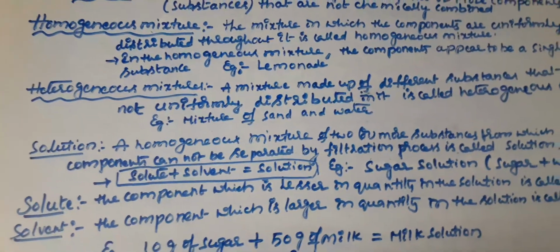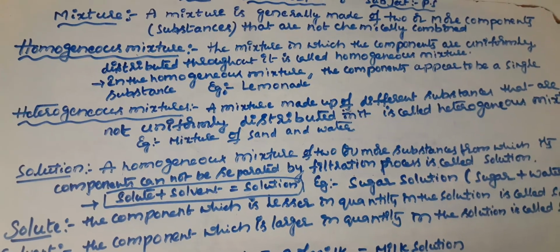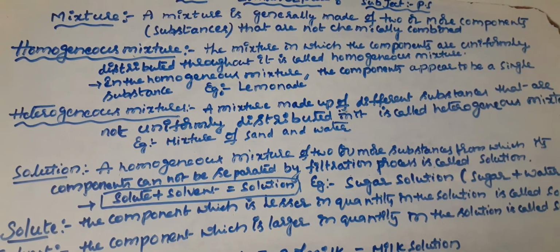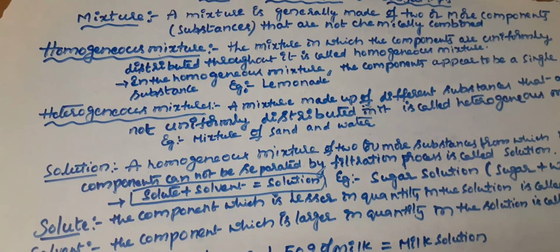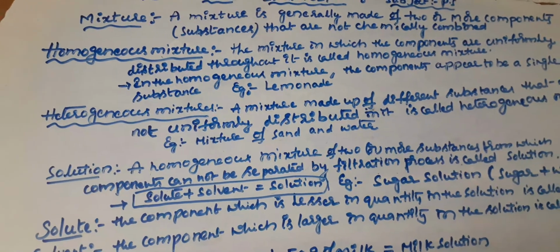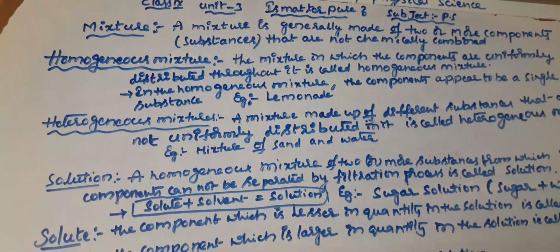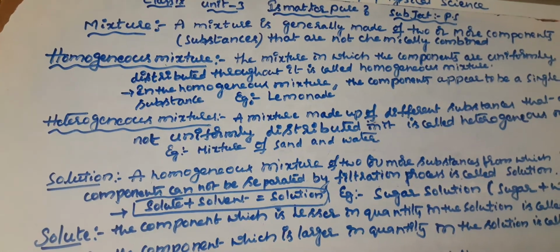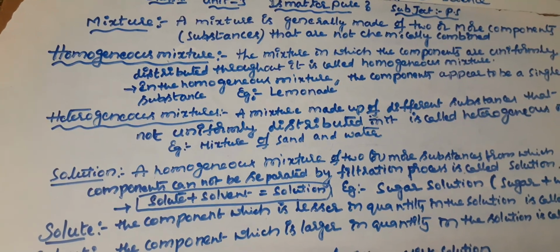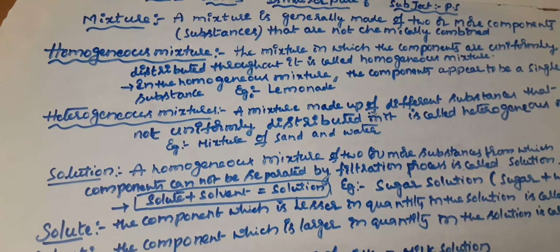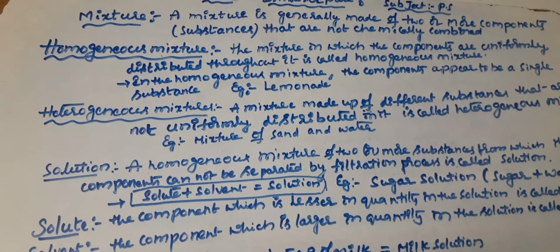Now, heterogeneous mixture. A mixture made up of different substances that are not uniformly distributed in it is called a heterogeneous mixture. A mixture of sand and water. Suppose sand is added to water, or small stones are added to water. You can see those substances which are mixed in water separately. The components present in a heterogeneous mixture can be separated by the process of filtration. So a mixture made up of different substances that are not uniformly distributed in it is called a heterogeneous mixture.